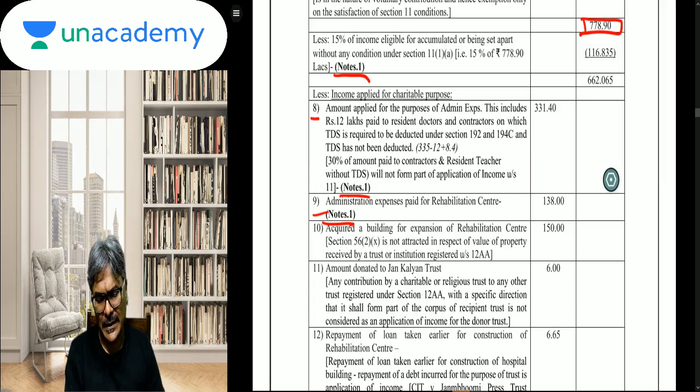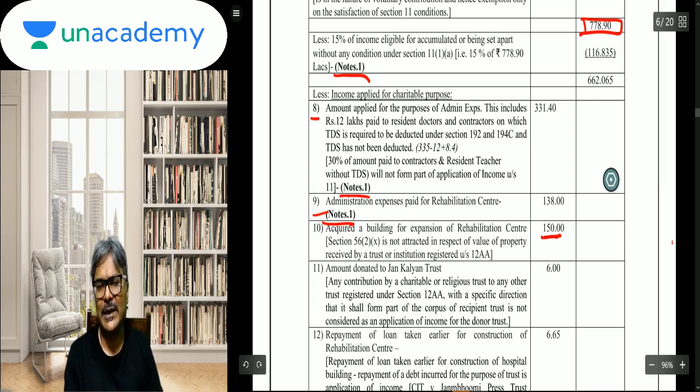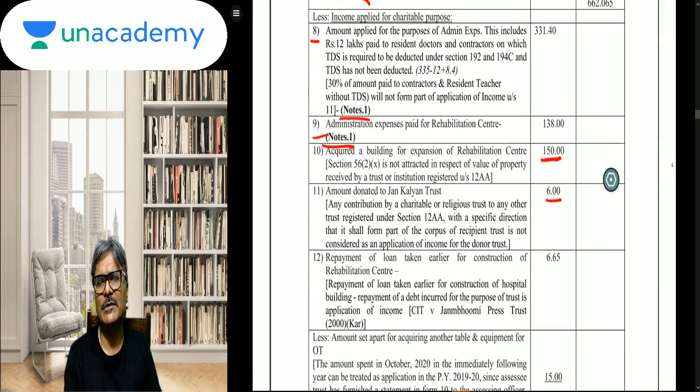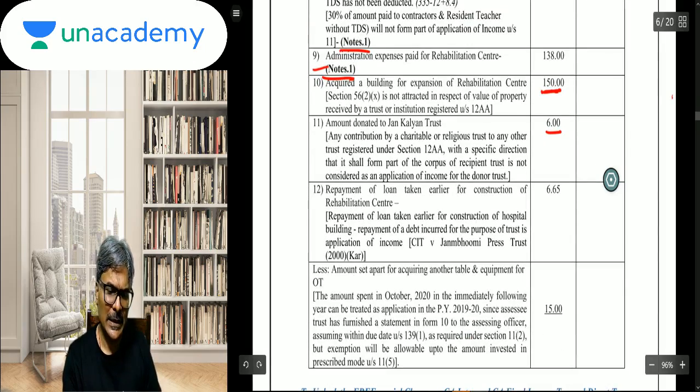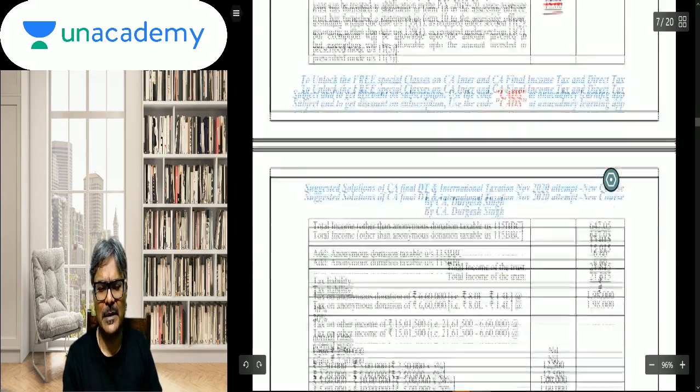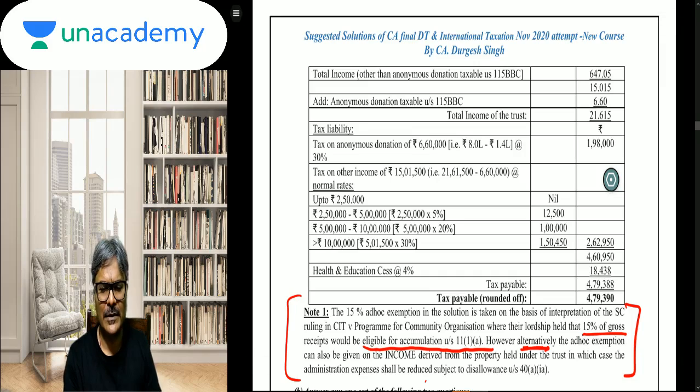Point number 10. Acquired a building for expansion of rehab center. So that is eligible application, and the difference between the stamp duty value, will that be considered for 56(2)(10)? And the answer is no. Amount donated to Jan Kalyan 11, but from 11 I think 5 has to be reduced because it will not be considered as an eligible application because it is a corpus donation. Repayment of loan was considered as an eligible application. Amount set apart also would be considered as an eligible application, and thereafter in this case.